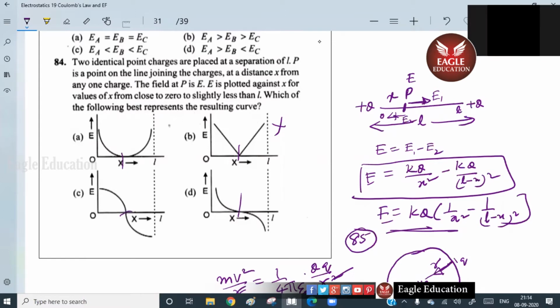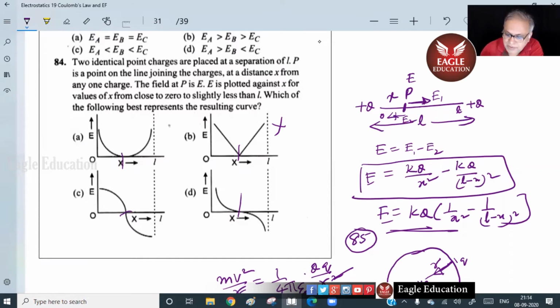Now tell me, what should I get? What kind of a graph is this? E equals something by x square. What kind of a graph is that? Why don't you speak, children? Two identical point charges. At x is 0, what are you getting?